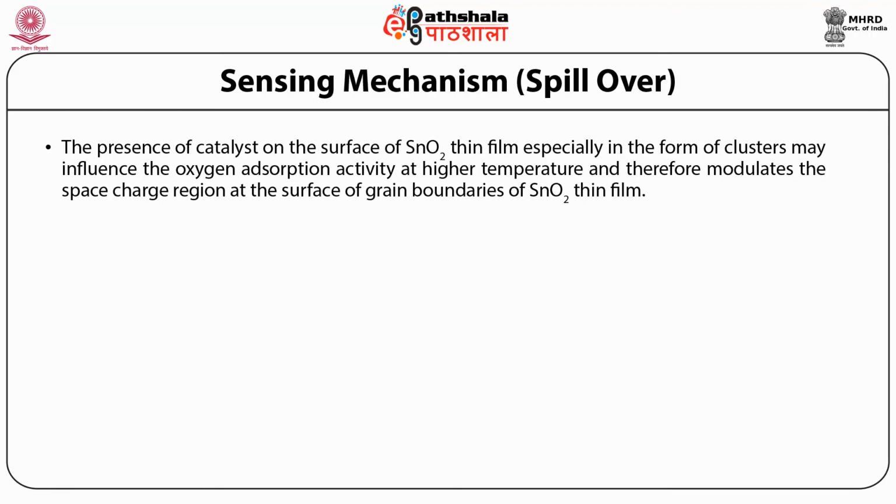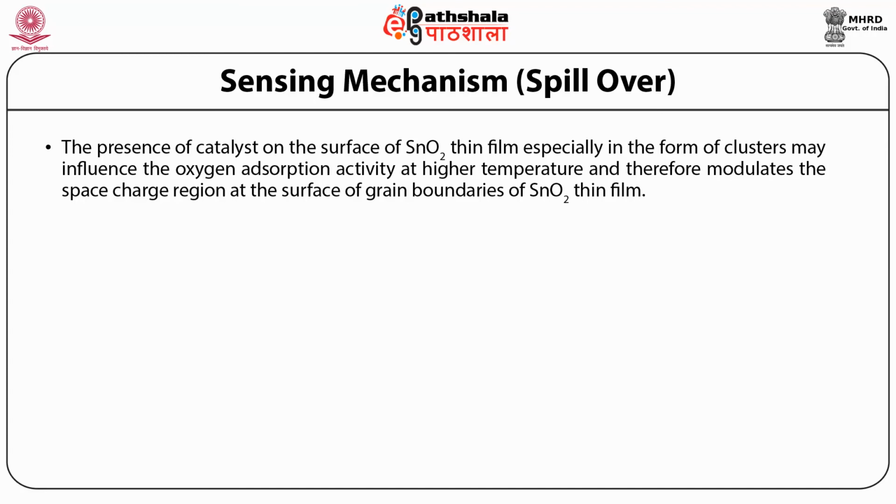So in this case, we have taken the tin oxide thin film, and over that we have deposited the metallic catalyst in the form of nanoclusters. Then this is the sensing structure, that is the tin oxide thin film having the metal nanoclusters as the catalyst.